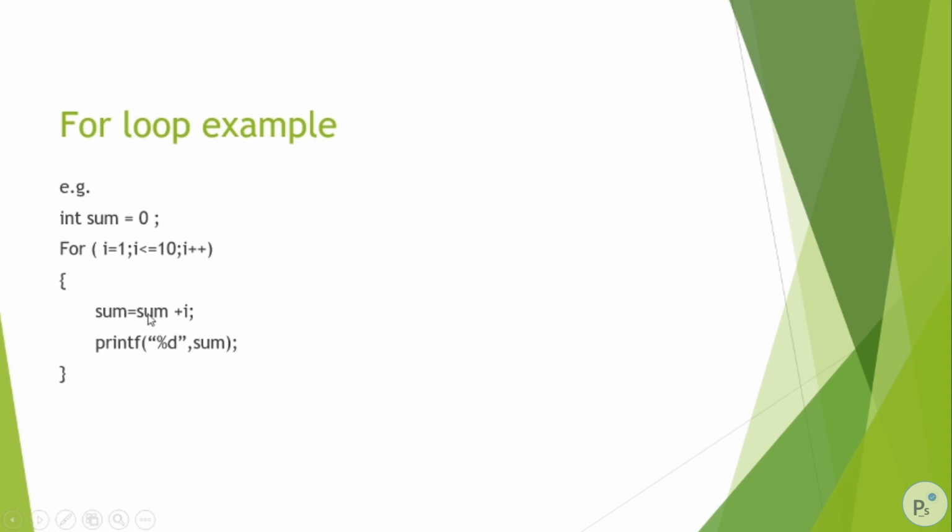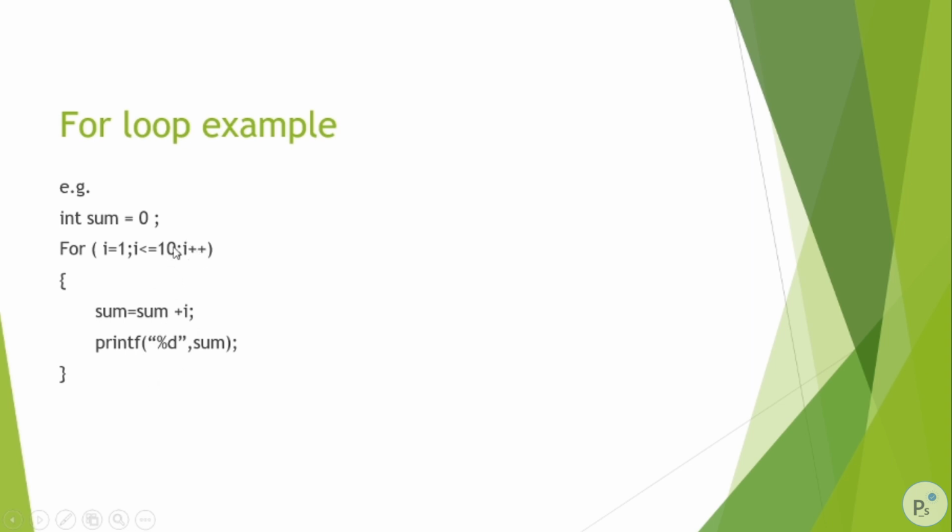Previously the sum variable stored 1, and now it is added with i, which is 2, so 1 plus 2 is 3. That is stored in sum and printed in this statement. Again it jumps to the increment operation and increments the value. This will continue till the value of i becomes 10.